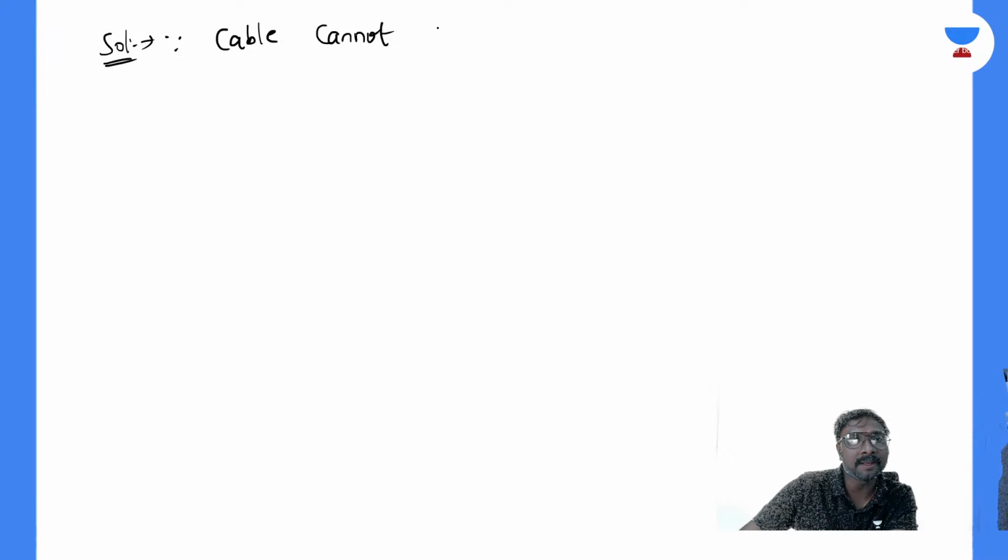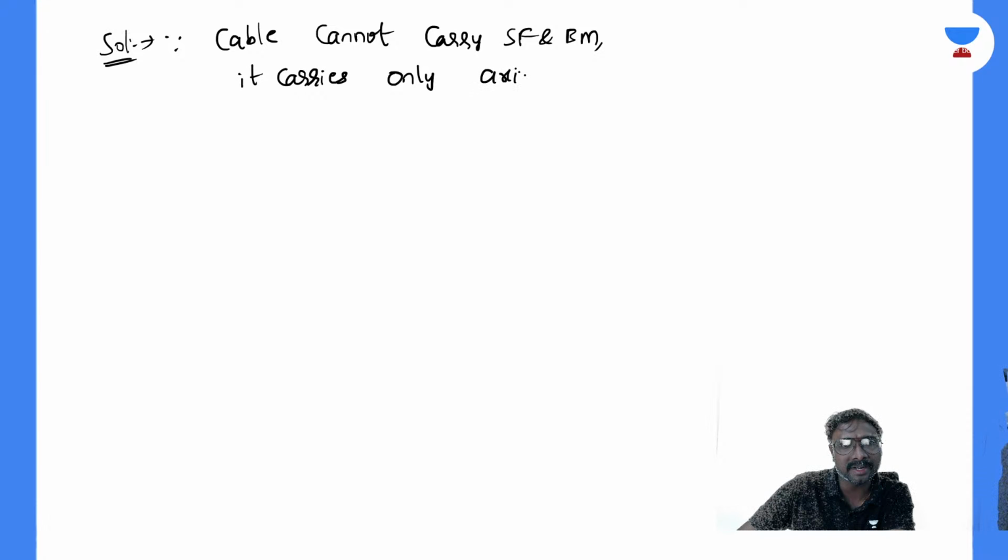It carries only which one? It carries only the axial force, right? What is that axial force, everyone, if you just observe? For this box, the 50 kilonewton is acting in the downward direction. Therefore, for maintaining equilibrium, what is applied? That is the tension in the cable only.